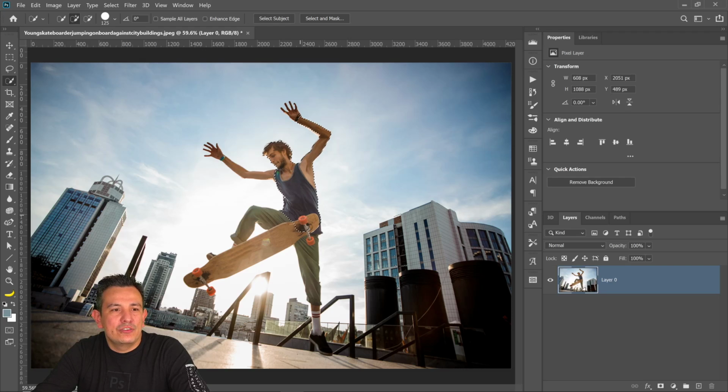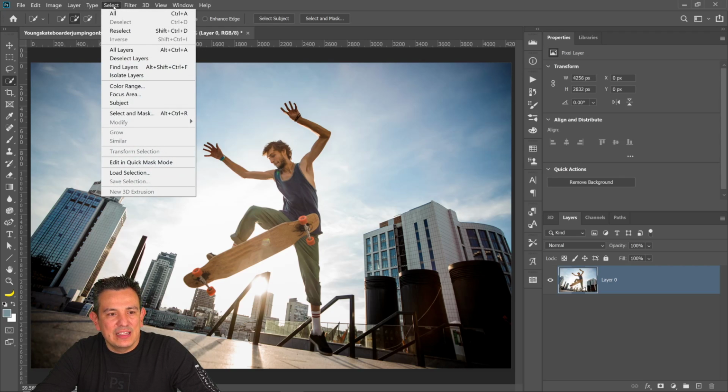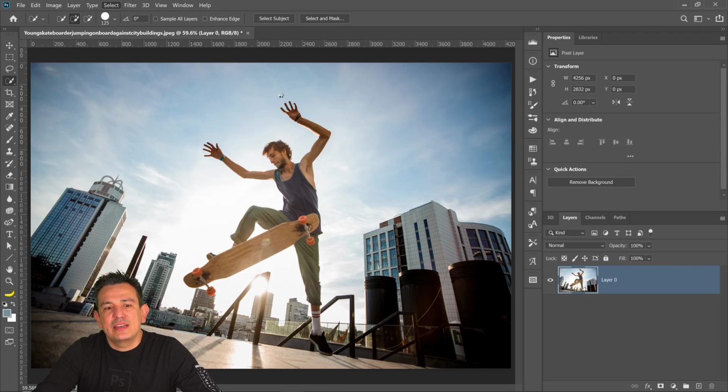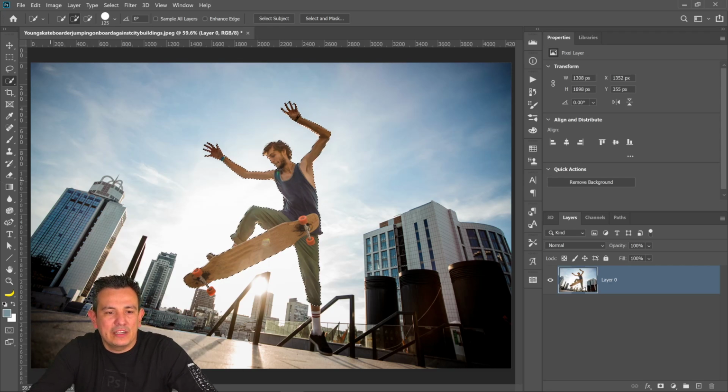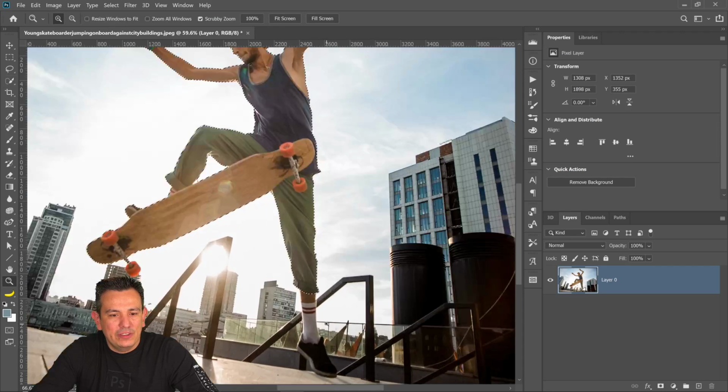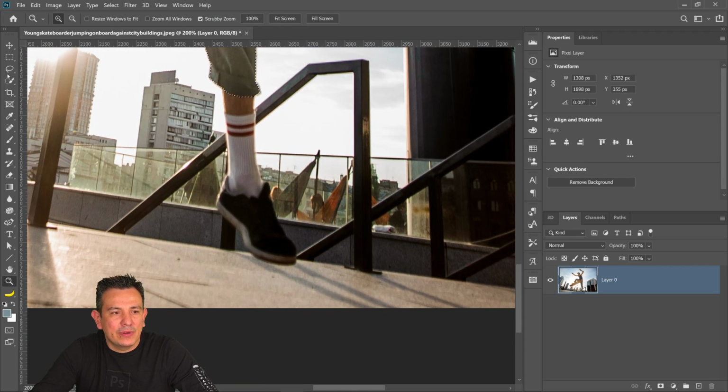Or you can just use the new feature, which is the Adobe Sensei under Select, Subject. Adobe Sensei is Adobe's artificial intelligence. It analyzes an image and attempts to make a selection around it. In this case, it does a fairly good job. It missed his foot down here, his left foot, but that's okay. I can just add it with the Quick Selection tool, like so.